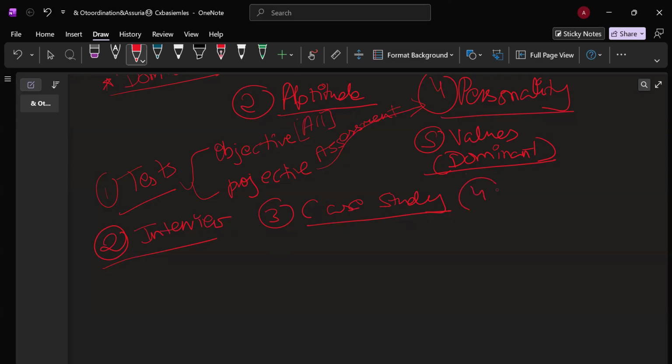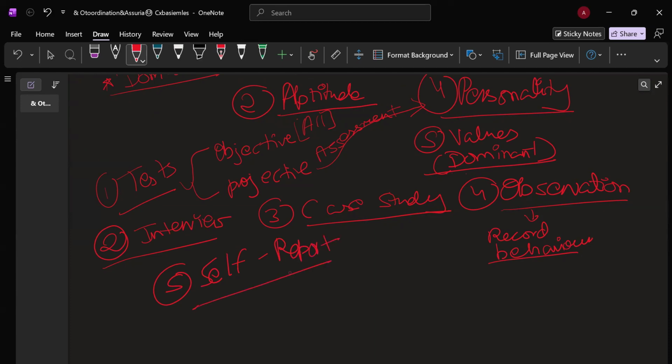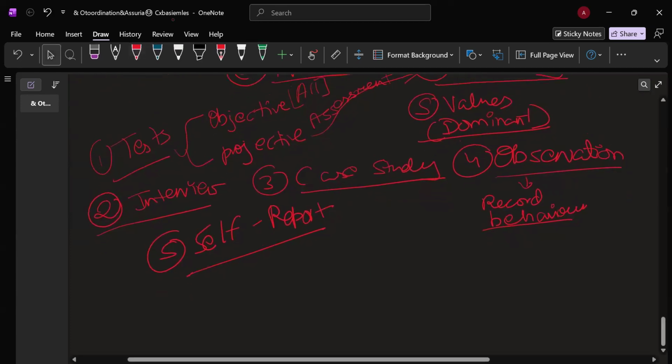Then you have observation. This entire topic is basically a summary of whatever you did in chapter 2 of class 11, scientific methods of inquiry. Observation means employing systematic, organized and objective procedures to record. The key term over here is to record the behavioral phenomena that are occurring naturally in real time. Okay. And then you have the fifth one, self-report. Self-report is basically when a person provides factual information about himself or herself or opinions about the beliefs they hold.